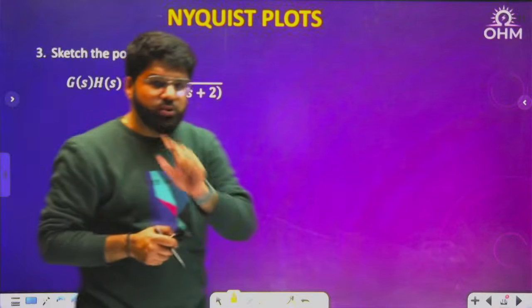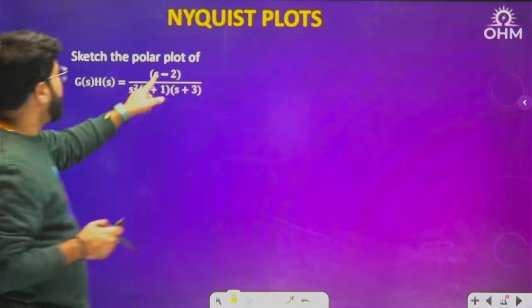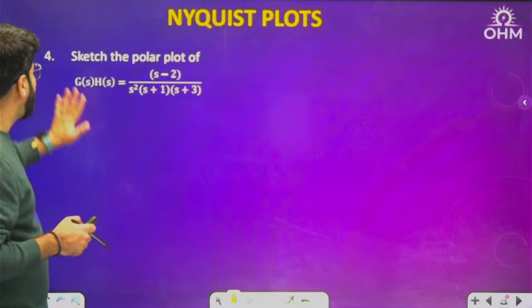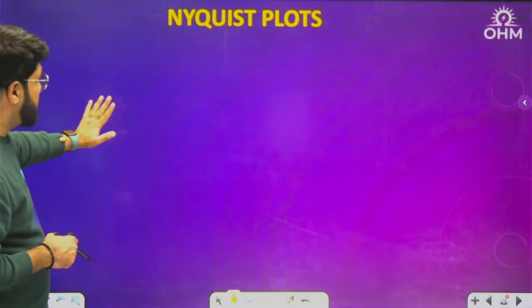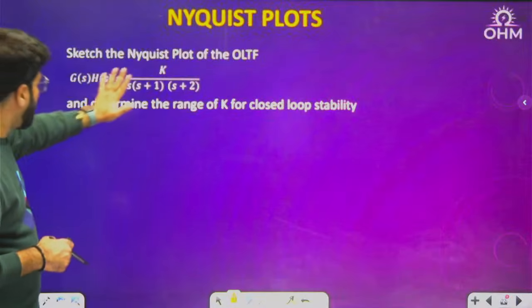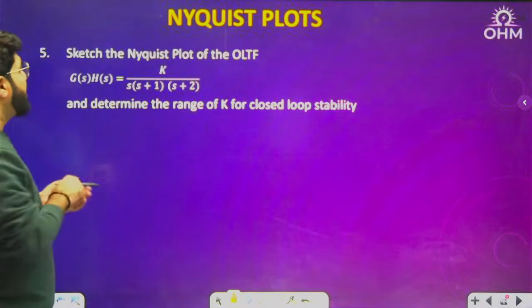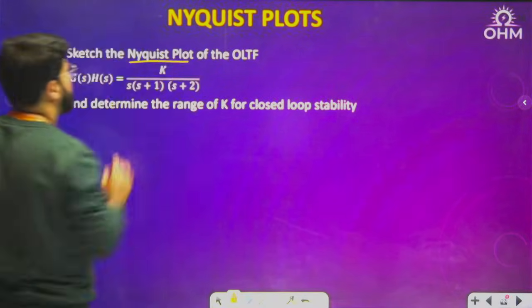I told you n equal to 0 is a special condition. Then this is a zero in RHP. We'll come to this, but I want to go to this question right now. First, where has that gone? Here. I want to go to this question right now, where I want to complete the Nyquist plot.